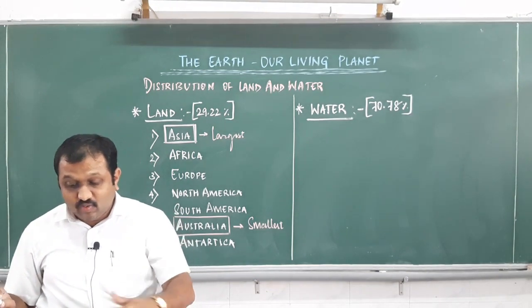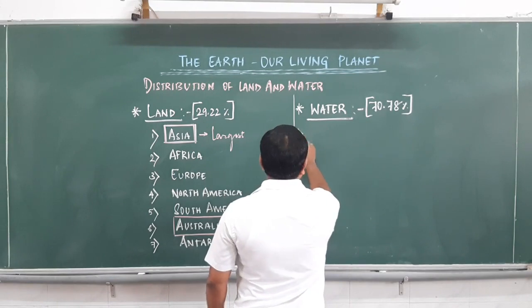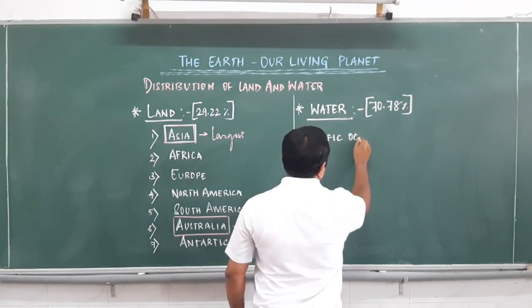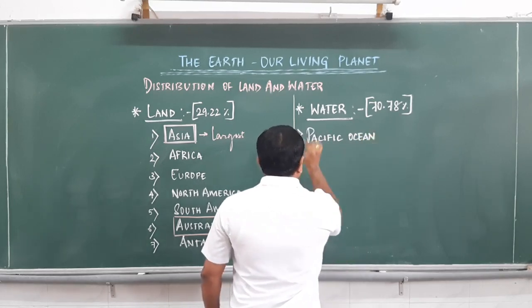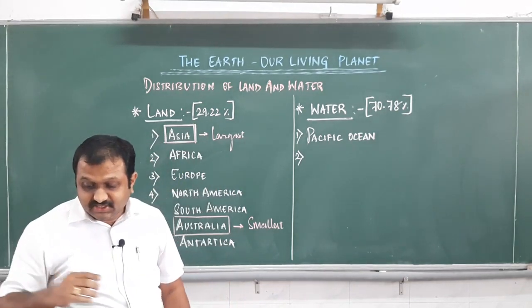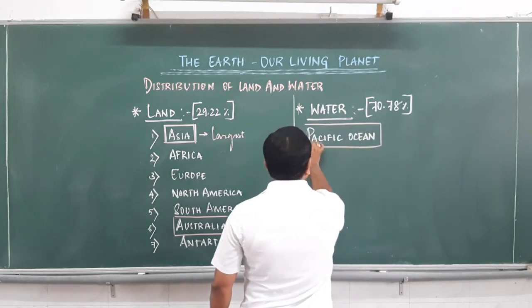Coming here, number one, Pacific Ocean. Pacific Ocean is the largest ocean, isn't it?